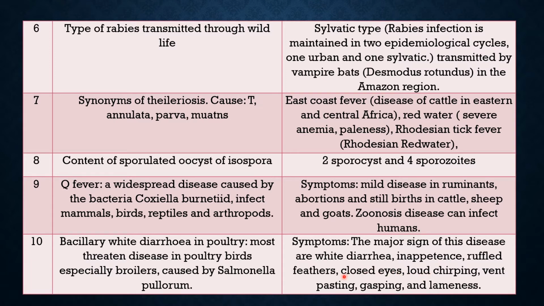Other signs are inappetence, ruffled feathers, closed eyes, loud chirping. Another characteristic symptom is vent pasting, gasping and lameness. So here two important symptoms: white diarrhea and vent pasting in bacillary white diarrhea of poultry.